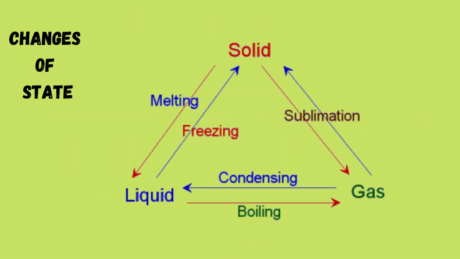This diagram shows changes of state from solid to liquid, liquid to gas, and gas to liquid, liquid to solid. Solid to liquid is called melting. Liquid to solid process is freezing. Liquid to gas, the process is boiling, and gas to liquid, the process is called condensing. And solid changing directly to gas, and gas to solid, is called sublimation.